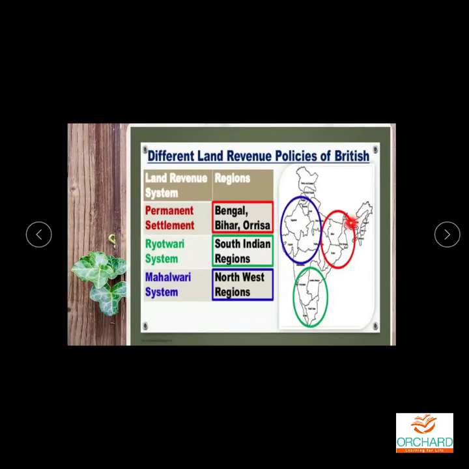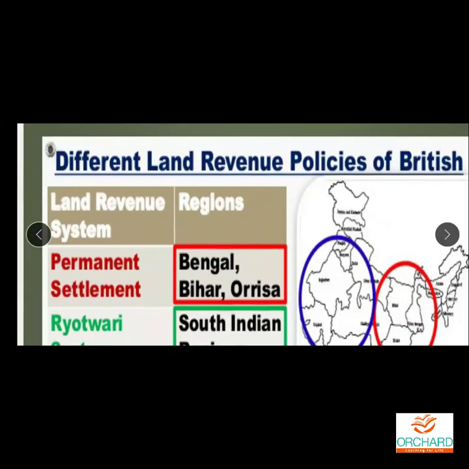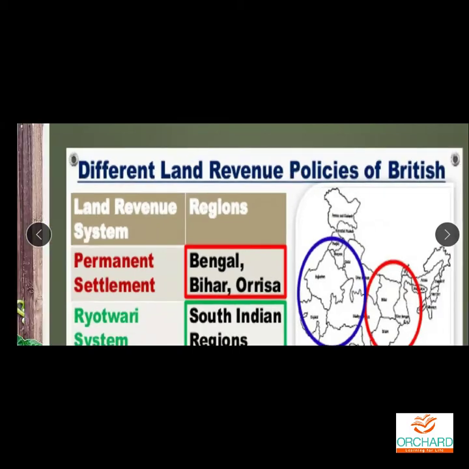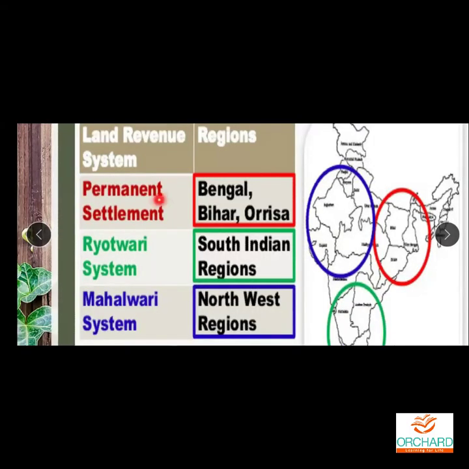Okay, they introduced different land revenue policies. So let us see here. You can see there are three types of land revenue system: permanent settlement, royalty system, and mahalwari system. They introduced the permanent settlement in Bihar, Bengal, and Orissa. They introduced the royalty system in South Indian regions, and they introduced the mahalwari system in northwest regions.